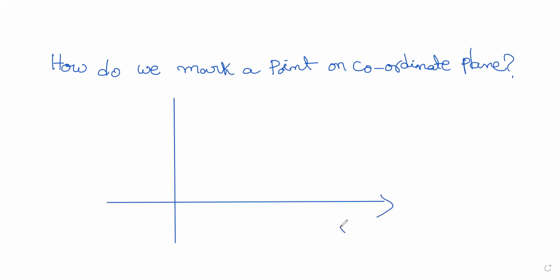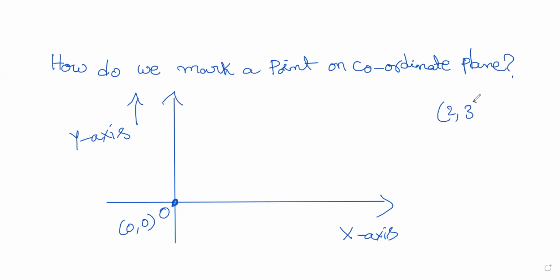So this is my x axis once again, and this is my y axis. This is my origin 0, 0. From the origin, you move like this. Let us say I want to mark a point 2, 3. What is marking a point 2, 3?